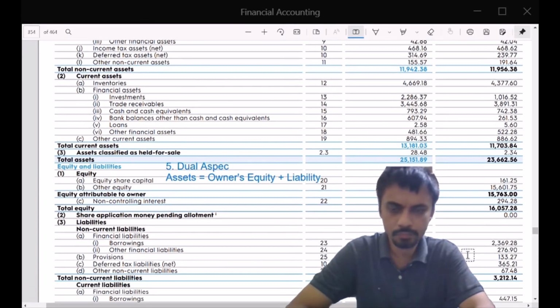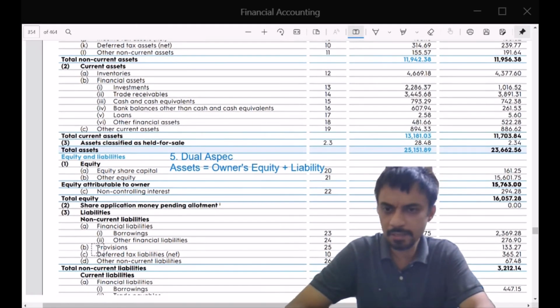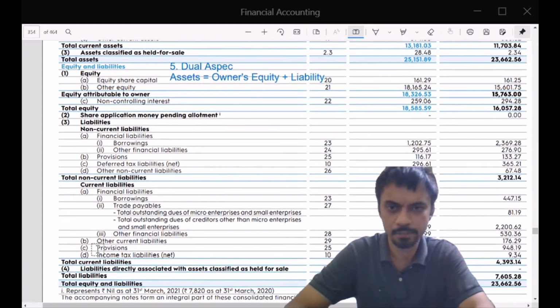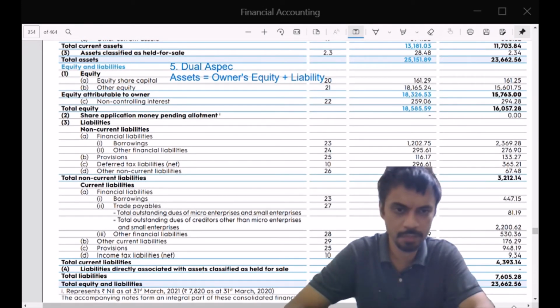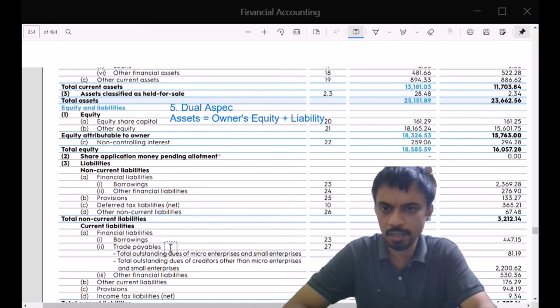Then there are liabilities. So the serial number 2 is blank, so we are not considering that. Then liabilities again have two types, the non-current liabilities and current liabilities. And the sum total of both of them is about 7,600 crores. Equity is 16,000 crores, and both put together will give you 23,000 crores. So out of this 7,600 crores, 3,200 is non-current, that means long-term liabilities, and 4,394 is short-term or the current liabilities. So what are the non-current liabilities?